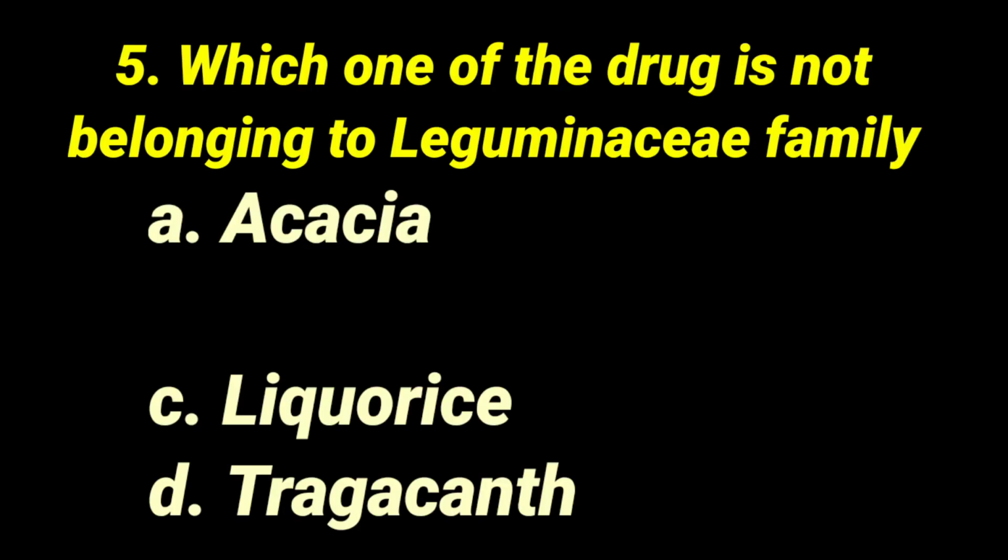Then question number 5: which one of the drugs is not belonging to Leguminosae family? Acacia belongs to Leguminosae family. Starch belongs to Gramineae and Solanaceae family: Oryza sativa, Triticum aestivum and Zea mays. Licorice, Glycyrrhiza glabra, belongs to Leguminosae family. Tragacantha, Astragalus gummifer, belongs to Leguminosae family. So which one is not belonging to Leguminosae family? 3 drugs belong to Leguminosae family. 1 drug, that is starch, belongs to Gramineae and Solanaceae family. So the correct answer is